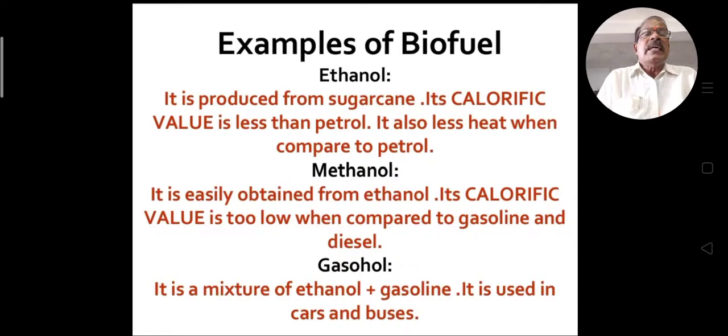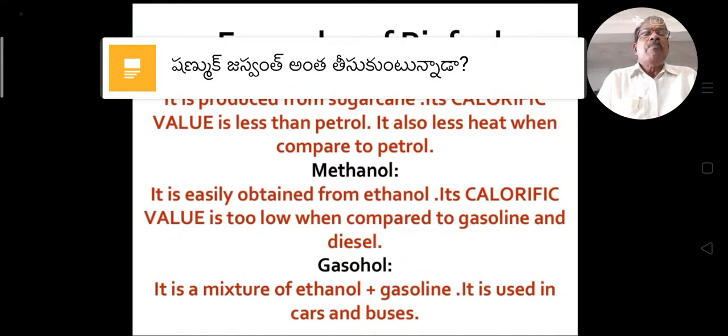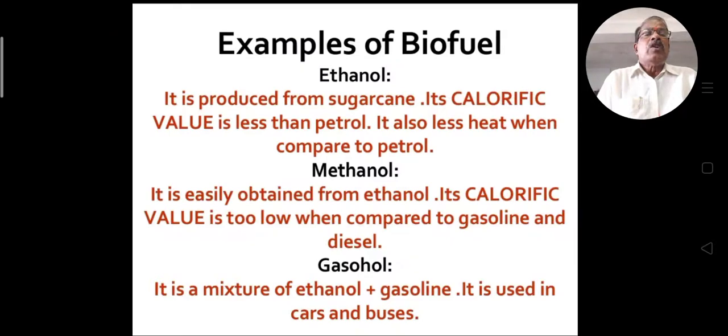First one is ethanol. Ethanol is produced from sugarcane. Here near the Samalkota sugar plant, ethanol is a byproduct. Sugar is the main product, and ethanol is a byproduct there. So this ethanol is produced from sugarcane.